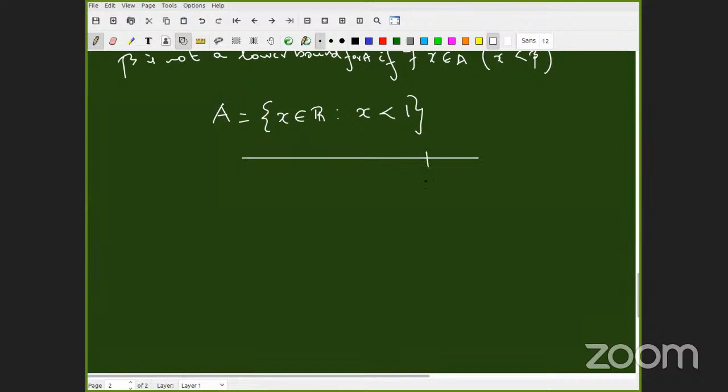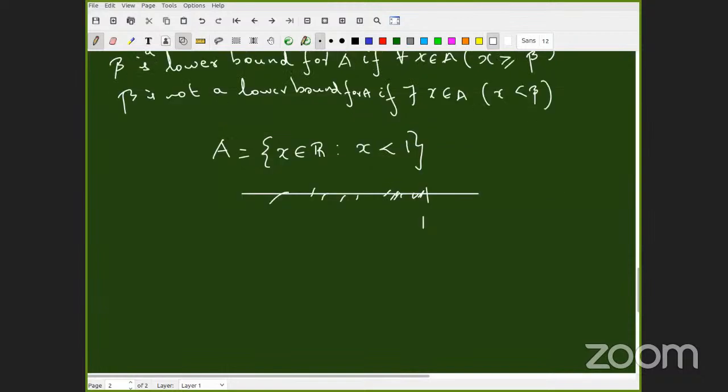Yes, sir. What are all the elements of this set? I will mark 1. The elements are to the left of 1. I am asking to give an upper bound for this set. Can you correct yourself? Kalishwari, quick. Sir, 0.9. No. See, 0.9 would be here and 1 is here. A lot of elements are greater than 0.9, right? Upper bound means every member of the set should be less than this, no? Do you understand? There is a problem.